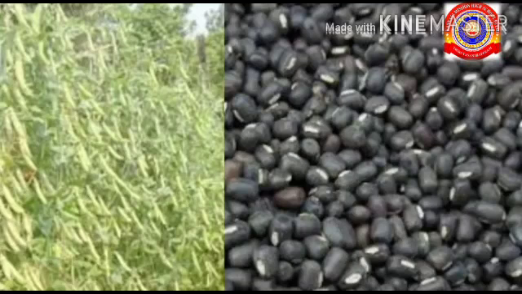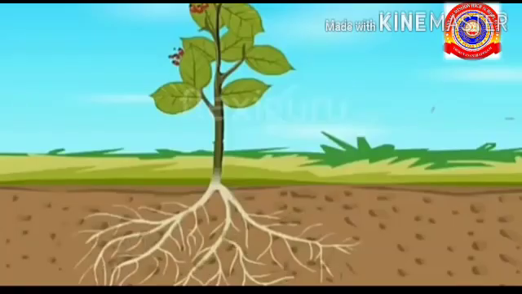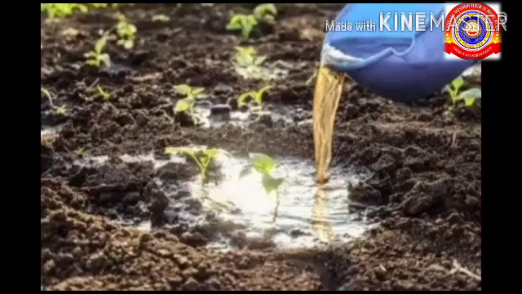Including pea varieties in the farm is highly beneficial. Do you know why? Nitrogen is essential for plant growth. But plants cannot absorb atmospheric nitrogen directly. They absorb the nitrate salt dissolved in water.